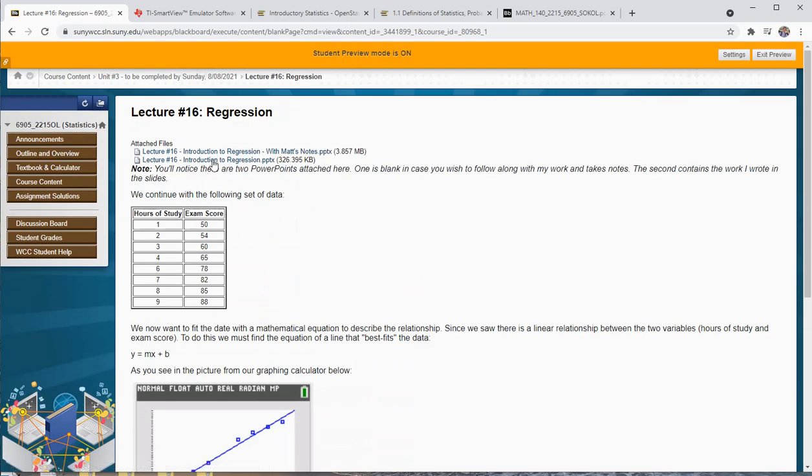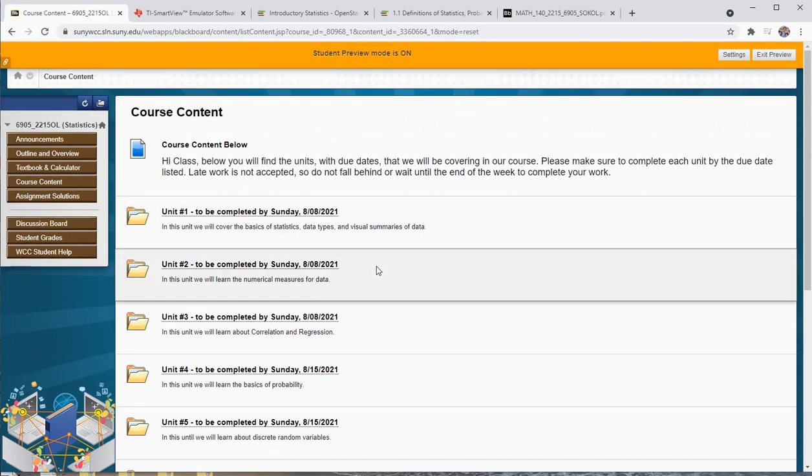So you have one file that's the blank PDF, and one file with my notes. I highly encourage you to download the blank PowerPoint and follow along with my lectures, and then use my written PowerPoint with all my work as a way to fill in the gaps.